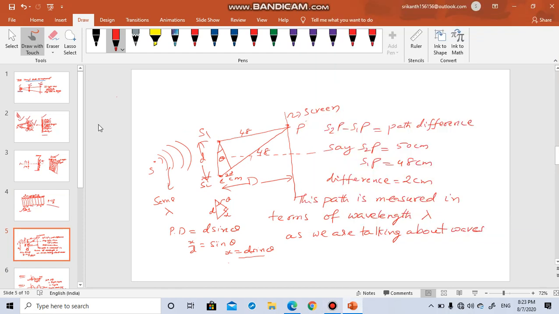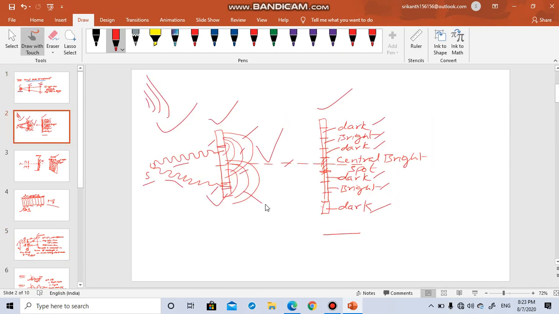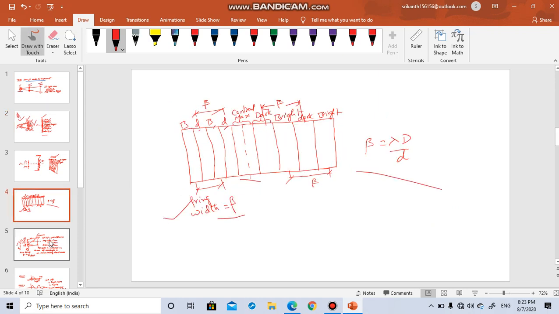Now, this is your source. It is creating waves like this. You have two holes, S1 and S2, only two holes there, so it is a double slit experiment. So this is your screen. Now after coming from S1, like I discussed here, this wave is coming out, and from here the wave is coming out from this point. So here, what happens?